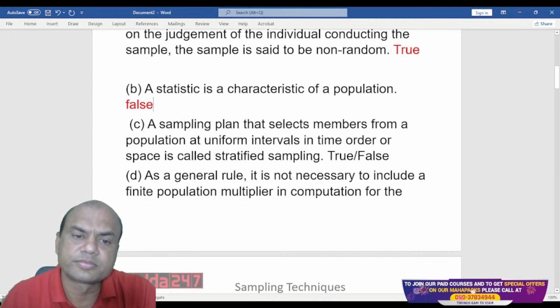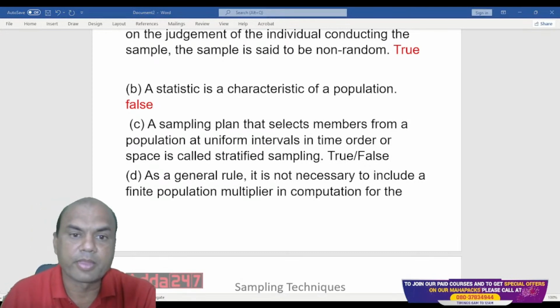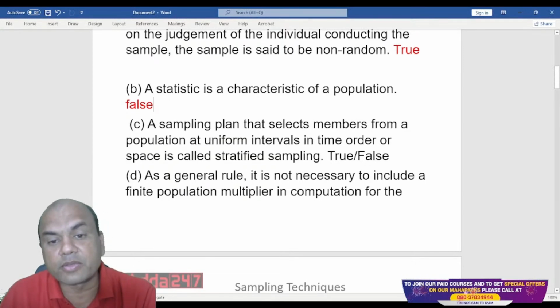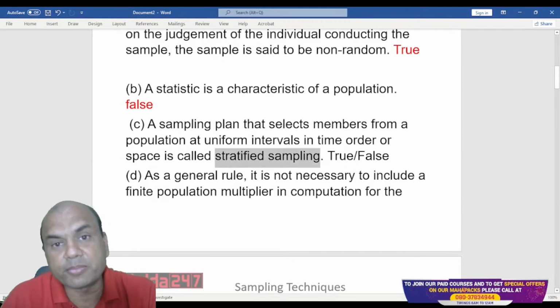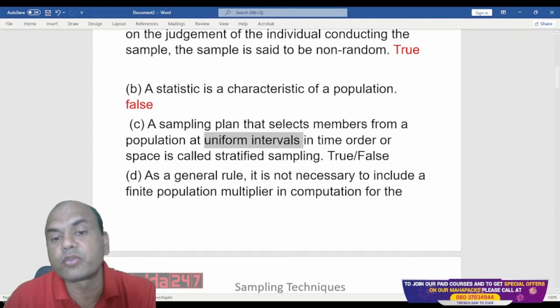A sampling plan that selects members from a population at uniform intervals in time order or space is called stratified sampling. Uniform intervals is an important word over here.